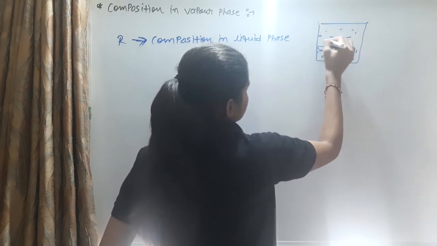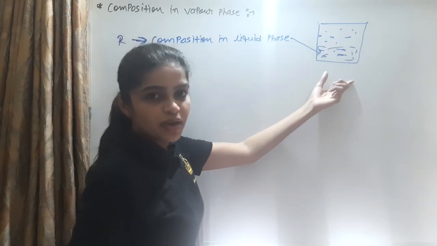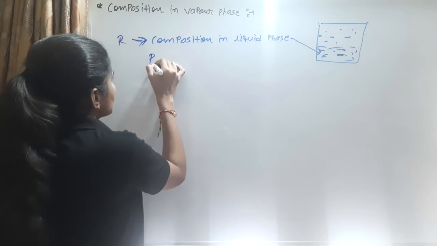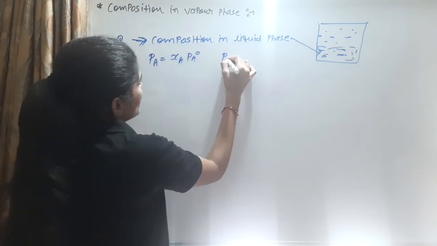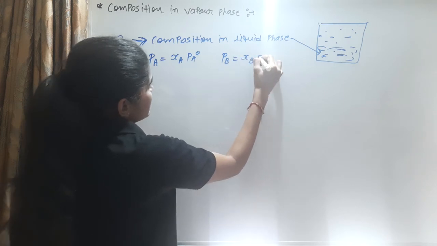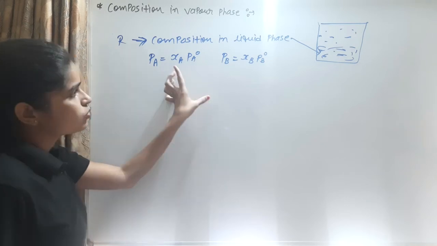We discuss this on the liquid phase: PA is equal to XA into PA0 and PB is equal to XB into PB0. This is about Raoult's law.